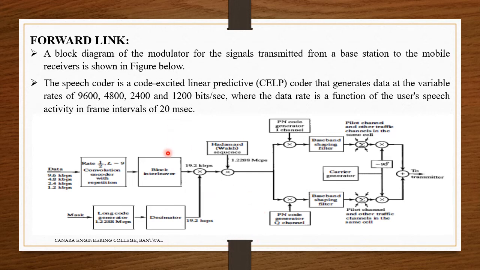Each channel, or user, is assigned a Hadamard or Walsh sequence of length 64. There are 64 orthogonal Hadamard sequences assigned to each base station.